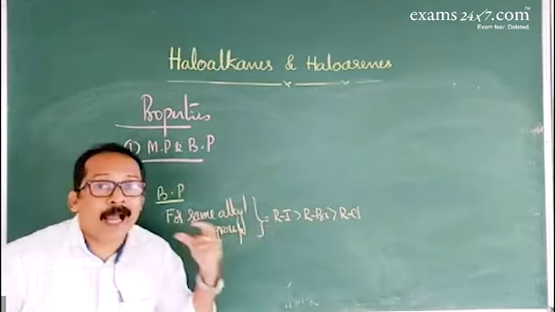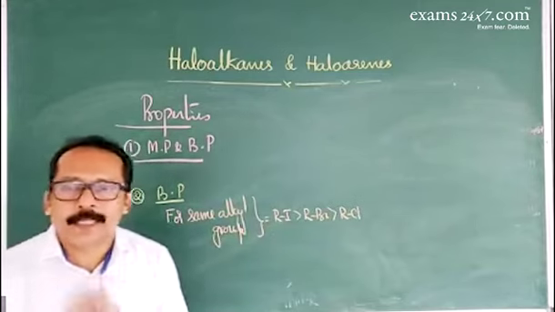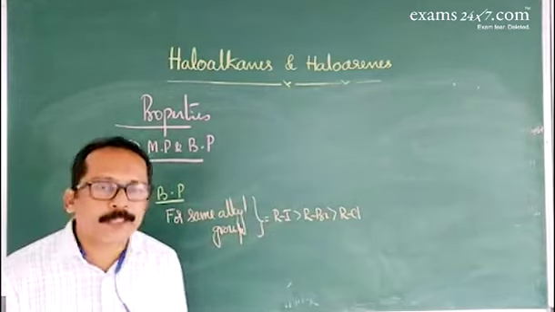For the same halogen atom, as the size of the alkyl group decreases, the boiling point decreases.